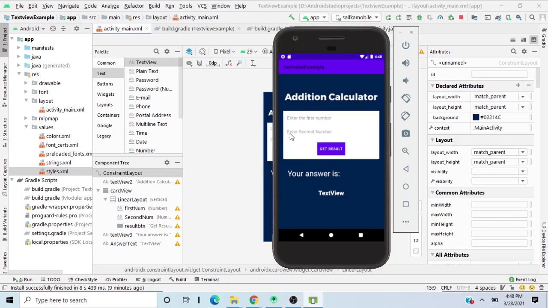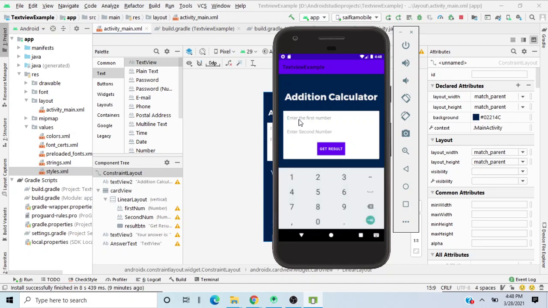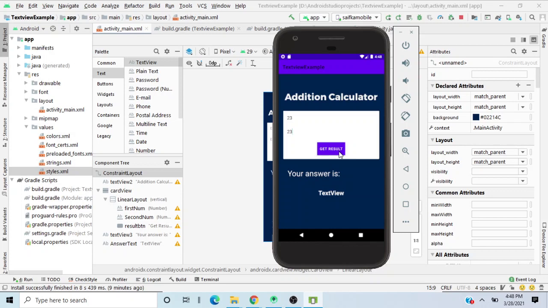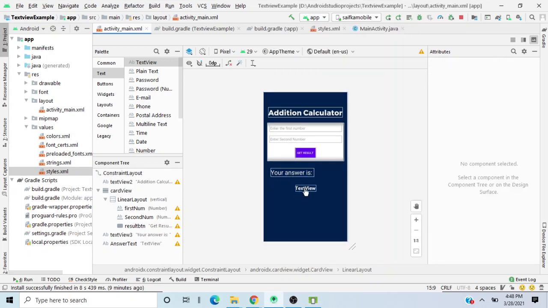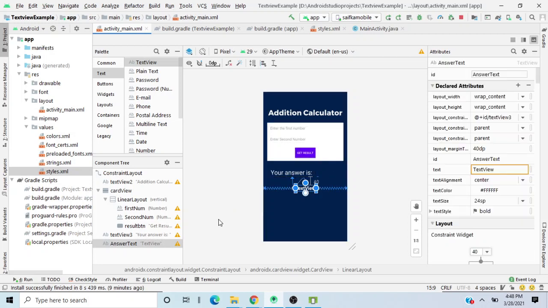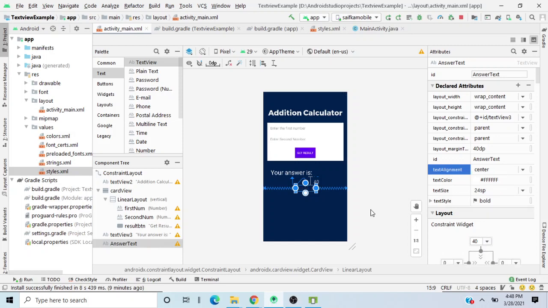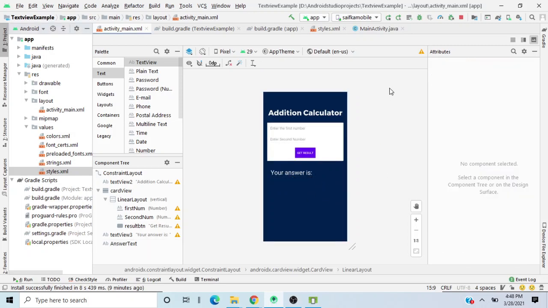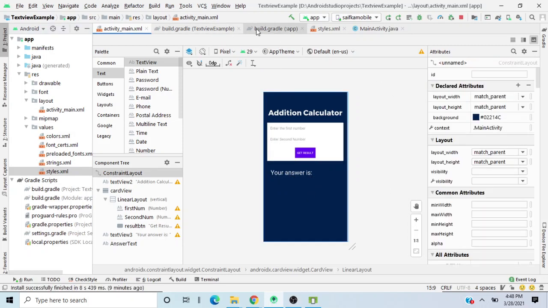So yeah guys, as you can see over here, we can enter the number, and of course it doesn't work. We have to write the functionality. Whenever you press this get result button, we should show an answer over here. So for now, I'll just choose this text view and remove the text that is inside it, because we shouldn't have the text view over there. And now I'll just remove everything.